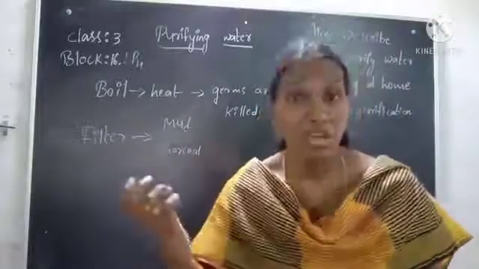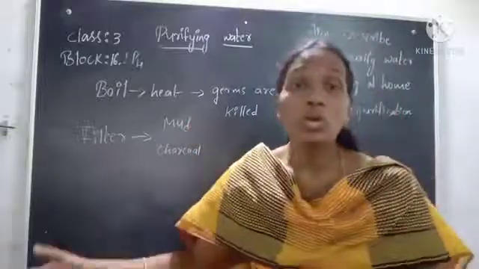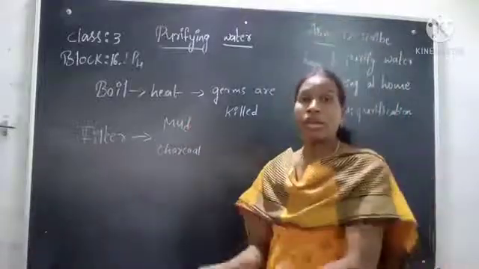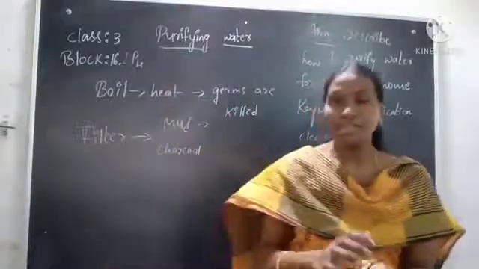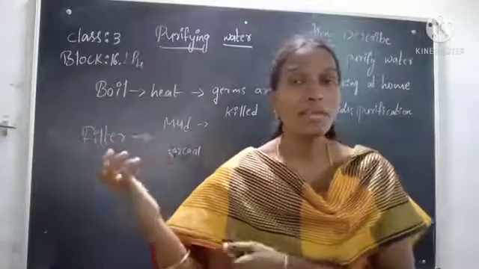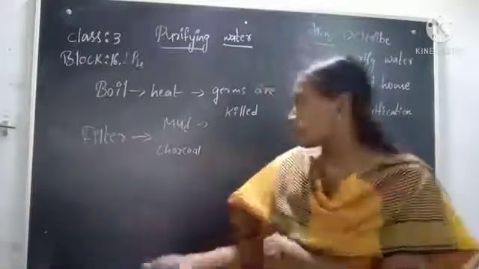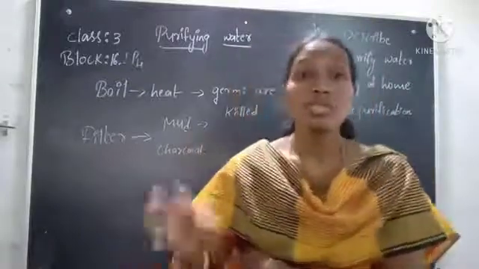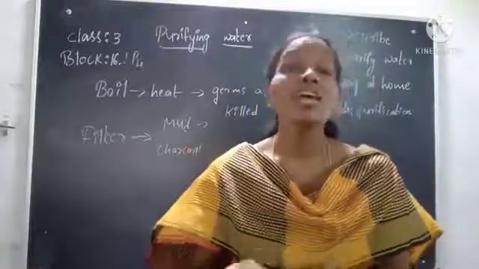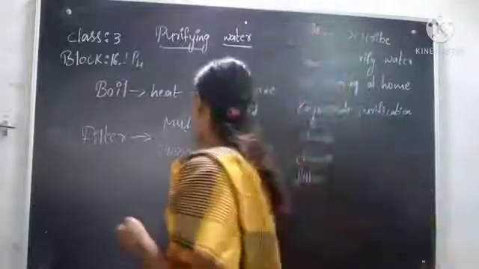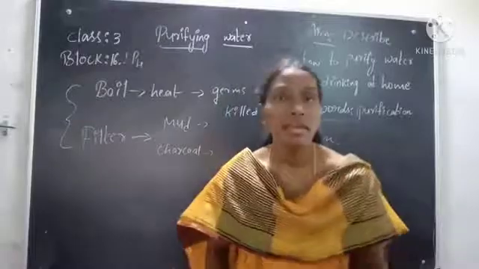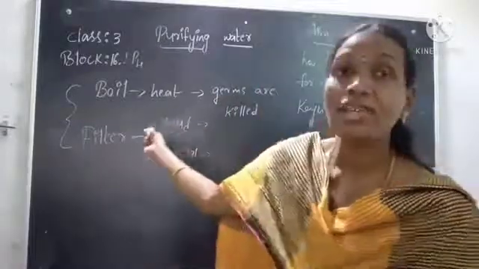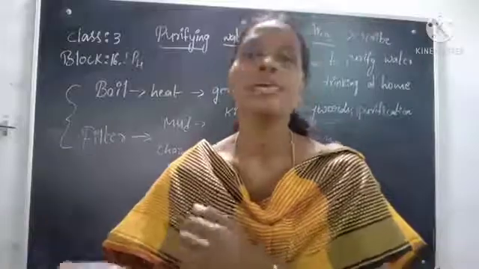Each layer has a special role. These two layers, mud and charcoal, have special roles. The mud separates the dirt particles that are present in the water. What will the charcoal do? The charcoal removes the germs and small pollutants that are present in the water. So both these methods, boiling and filtering, provide us safe drinking water.